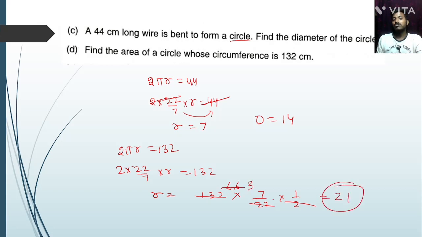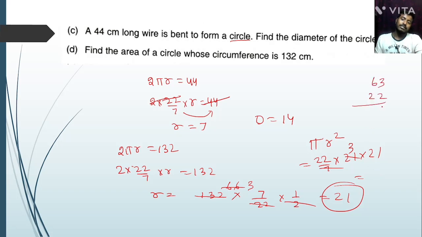But area we have to find out, pi r square, that's 22 by 7 into 21 into 21, 7 3s, so 21, 3 times, that is 63 by 22, 2 3s are 6, 12, then 1 2 6, the area equal to 6831 centimeter square. Next question.